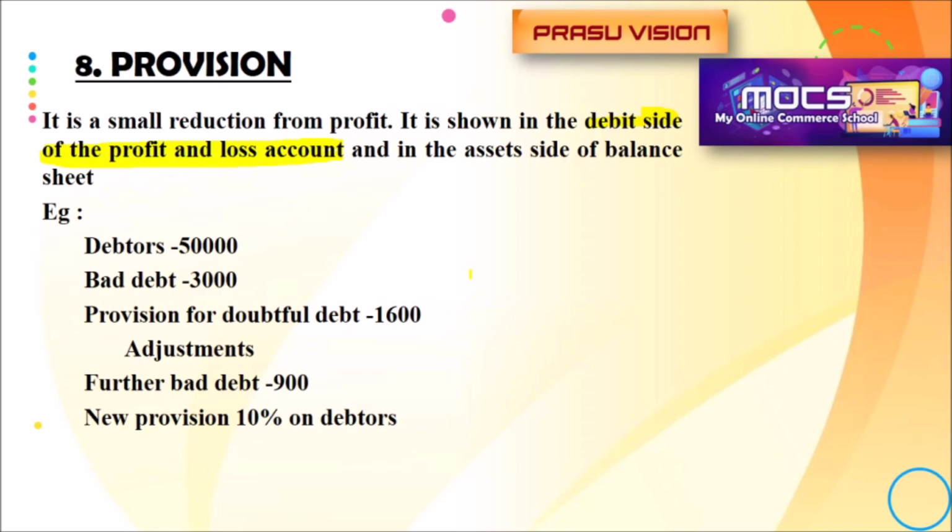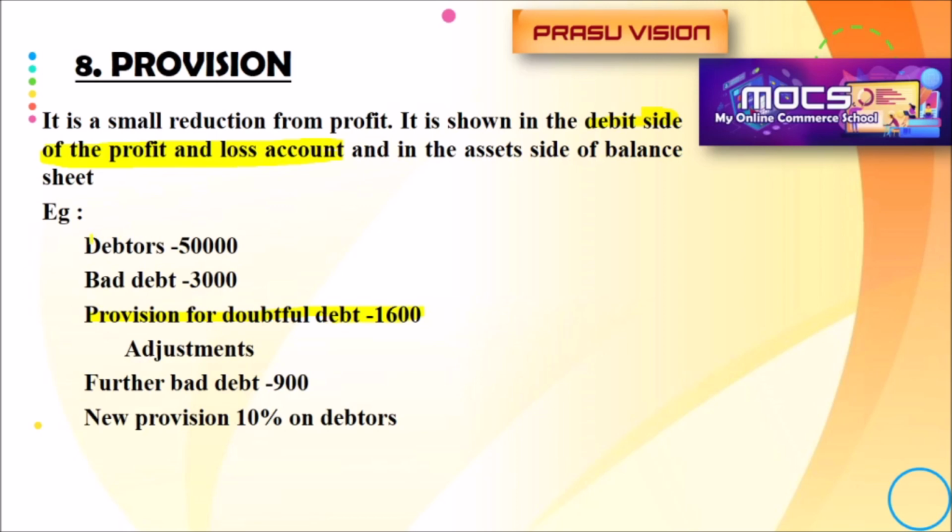Every year the company is maintaining the provision, and last year also there will be a provision. That old provision for doubtful debt will be available on the credit side of the trial balance because it is a liability. And this year we have to create a new provision, as per this example.